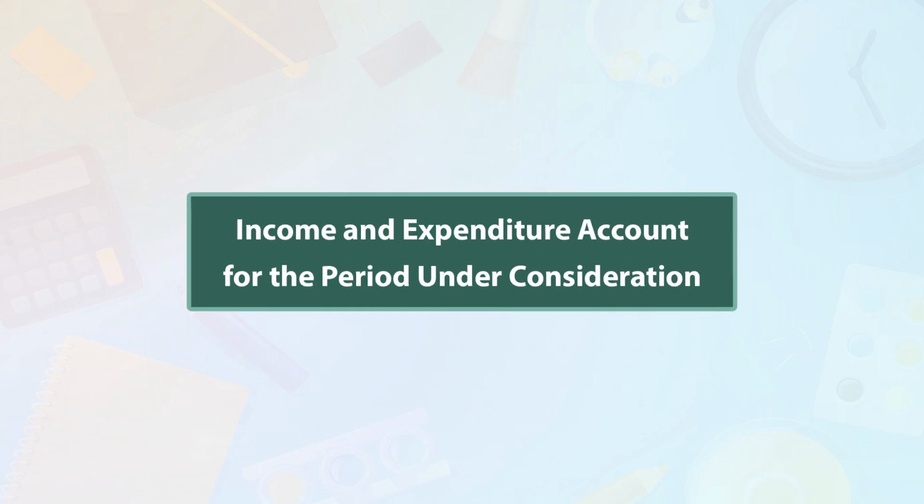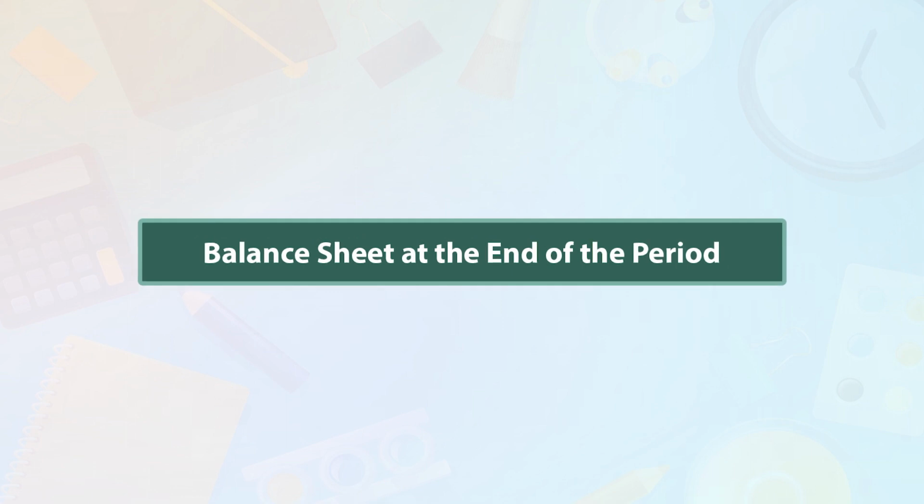Point 2, income and expenditure account for the period under consideration. For preparation of income and expenditure account, all revenue, income and expenses of the current year are to be identified from the receipt and payment account if given and from given information. Point 3 is balance sheet at the end of the period. All the relevant assets and liabilities are to be disclosed in the closing balance sheet. This information will be available from the opening balance sheet and additional information of the given question.